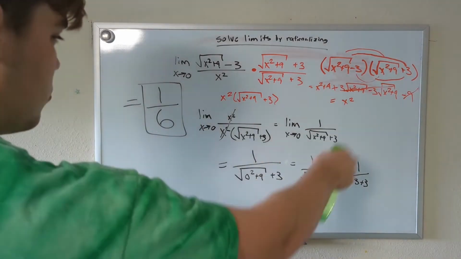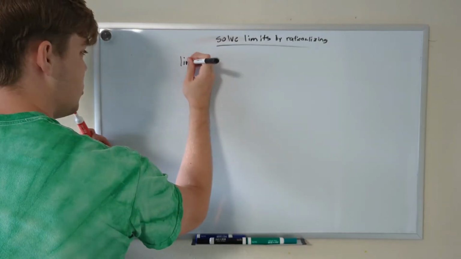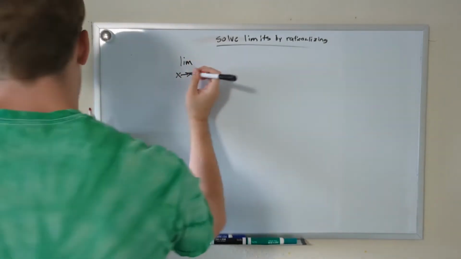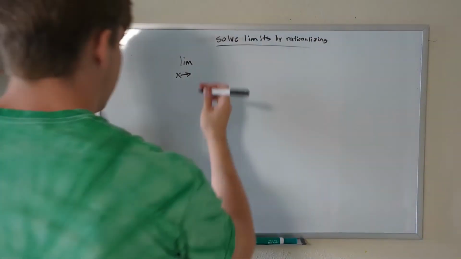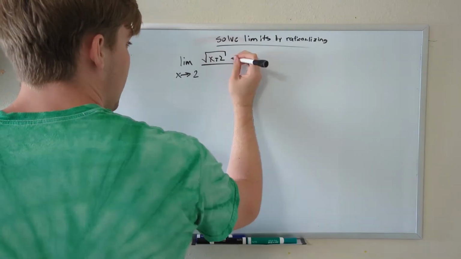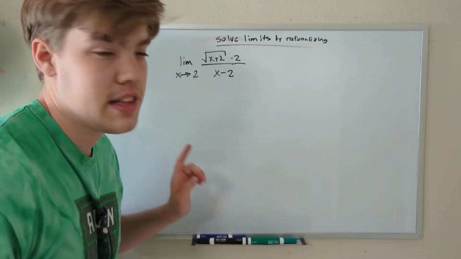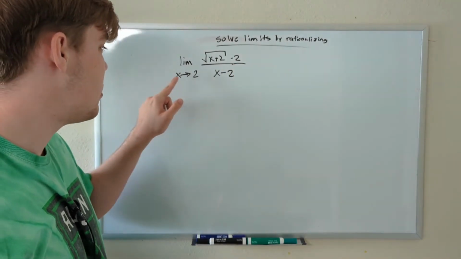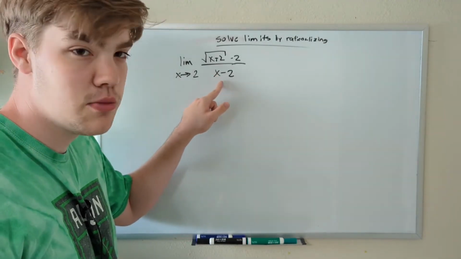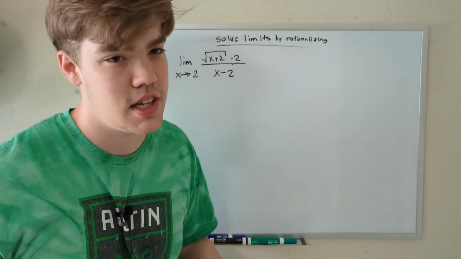Our second and final example for this video is the limit as x approaches 2 of the square root of x plus 2, minus 2, divided by x minus 2. Now the obvious red flag here is if we plug in 2 for our x values, we get 2 minus 2, which is equal to 0. Still can't divide by 0. That hasn't really changed in the last 10 minutes.